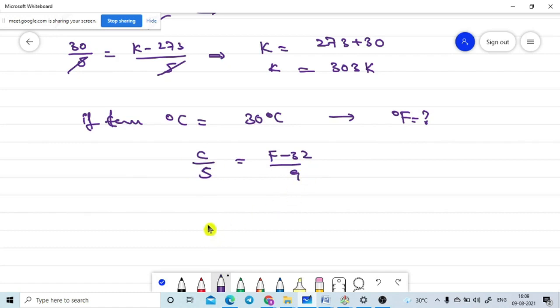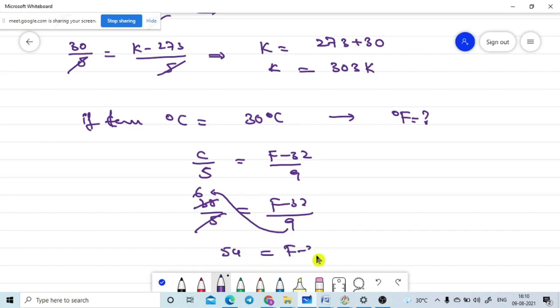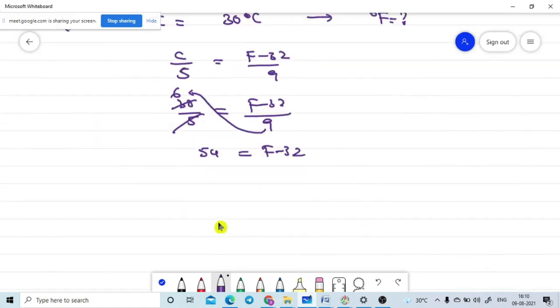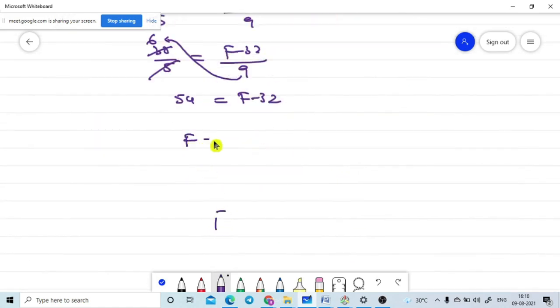Now just substitute these values: 30 by 5 is equal to (F − 32) divided by 9. This is the formula. 5 6s are 30, so 6. Now I am sending this 9 to this side. So 9 6s are 54. 54 is equal to F minus 32. So F is equal to 54 plus 32, that is equal to 86 degrees Fahrenheit we will get.